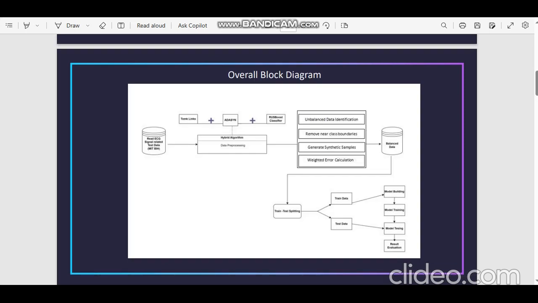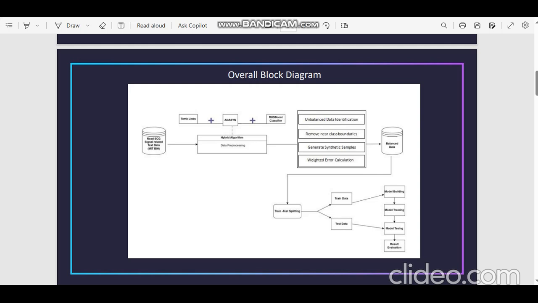Here I am showing the overall diagram of my project, arrhythmia detection. The first phase is the database acquisition, and the second one is the data preprocessing. That means the combination of Tomek Links, ADASYN and RUSBoost classifier. As a result, we will get the balanced data. The balanced data means